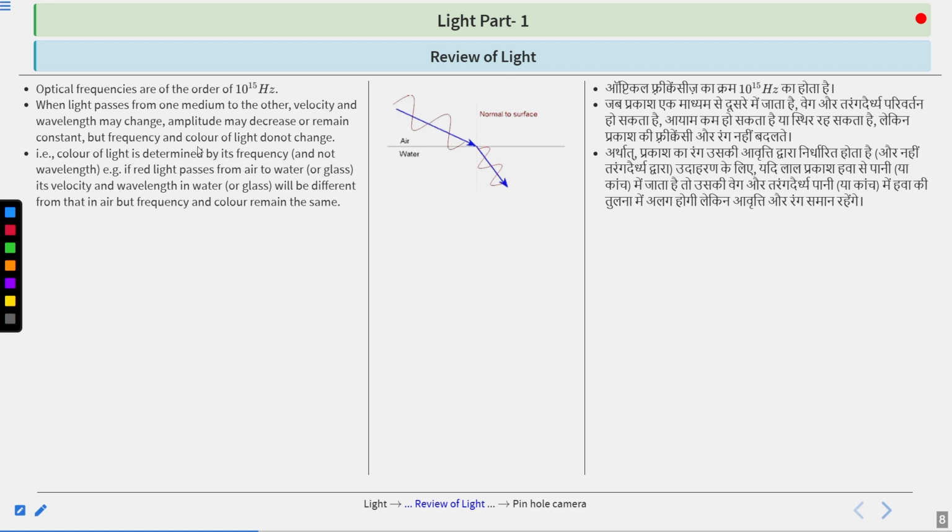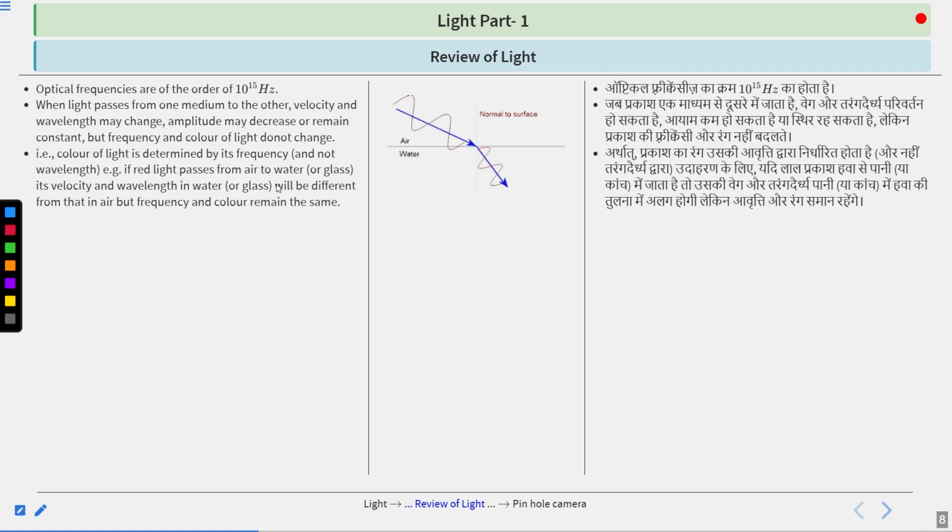Therefore, the color of light is determined by its frequency and not wavelength, because frequency is constant throughout the medium. That is not going to change, but wavelength may change. So if you determine the color of light by the wavelength, what could happen? The wavelength in one medium is different from another medium, so you would have to change the color also, right?